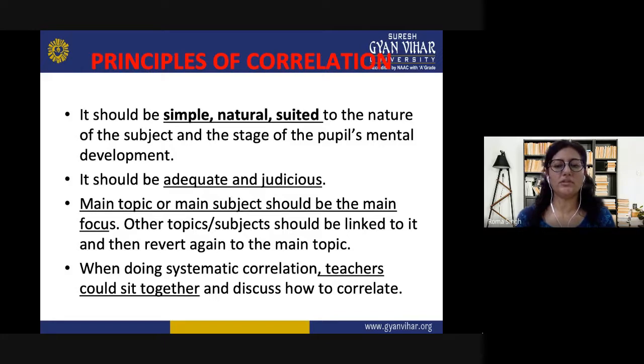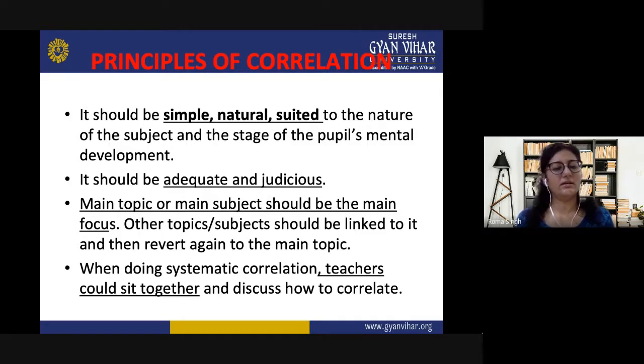Other topics or subjects should be linked to it, and then you should revert back to the main topic. You should not teach and then flow into a different topic or reach a different point. Whenever you are correlating, you have to correlate with other topics or content in the way you have thought about it, but you need to come back to your main topic, main subject, and it should be the main focus for you.